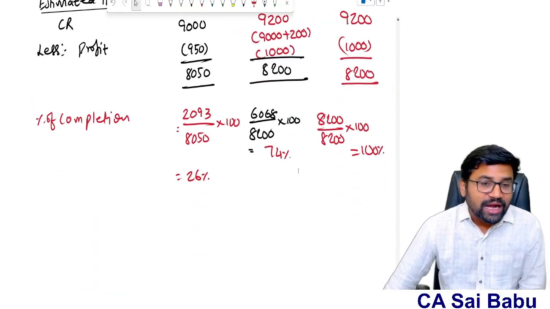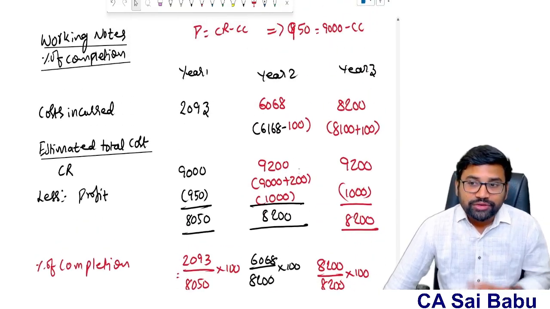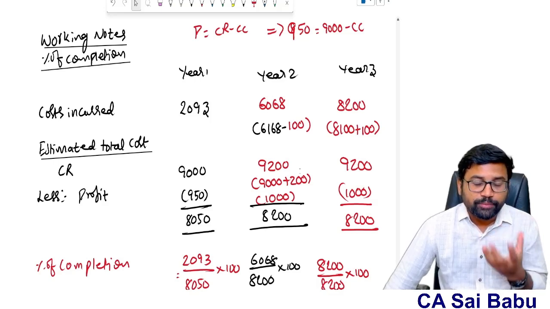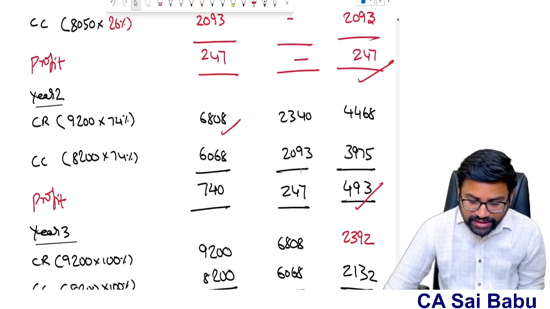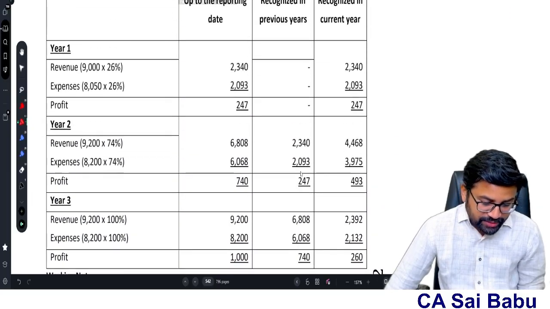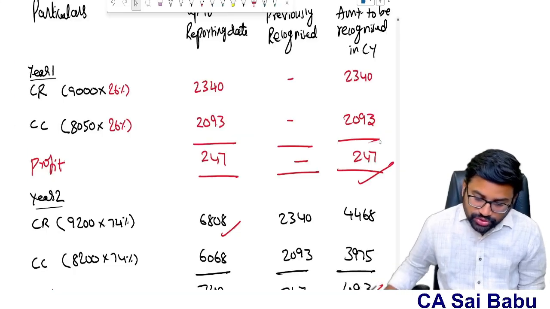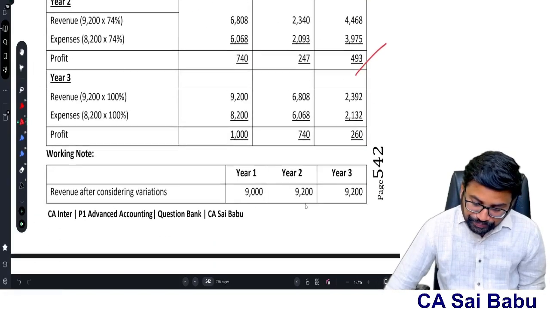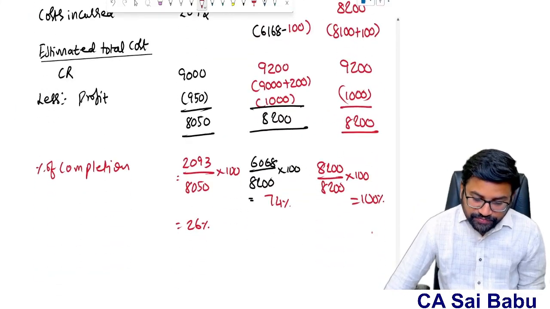So the only understanding here is how to find out the estimated total cost. You need to strike that from total revenue. If I reduce the whole contract profit, then I will get the total estimated cost of the contract. That's the only trick, sir. Remaining thing is as it is same. If you want, you can check it, sir. Same presentation is there in the study material and I have not changed it. So if you see, first year 247, so we also got 247. Second year 493, yes. Third year 260, yes, 260. And percentage of completion we arrived like this.